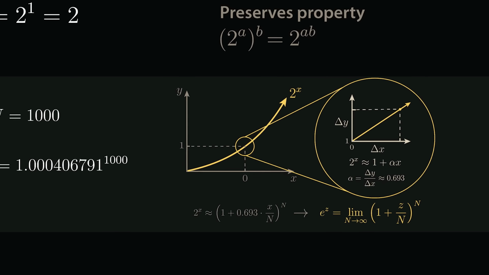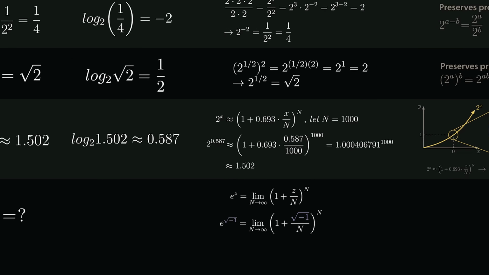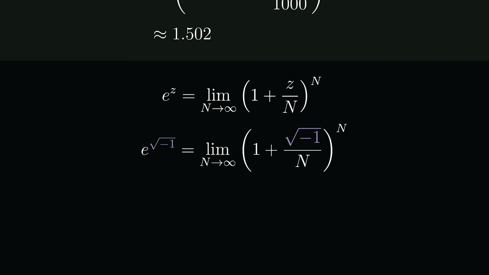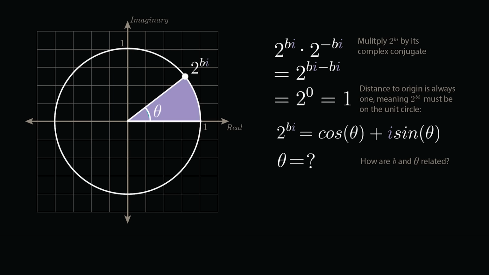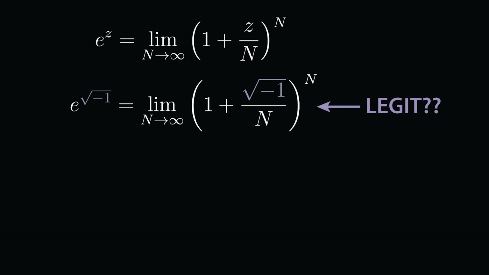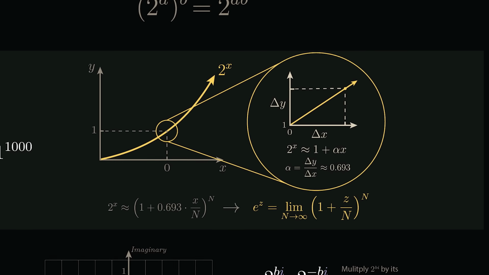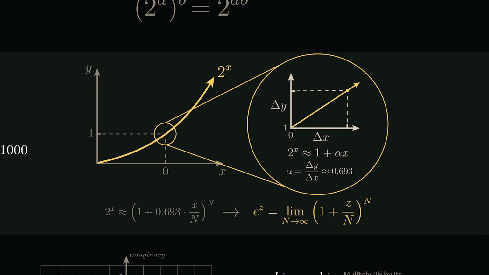Now that we have a deeper foundation for what an exponential function really is, we're finally ready to make our final attack on imaginary exponents. The key idea from here on out is figuring out if Briggs' infinite zooming in definition of exponentials works with imaginary numbers, and if so, where on the unit circle a number to a specific imaginary power will land. So what happens if we plug in the square root of -1 into Briggs' equation? Can we trust the results even though Briggs' equation was derived using real numbers? What does all of this mean geometrically?